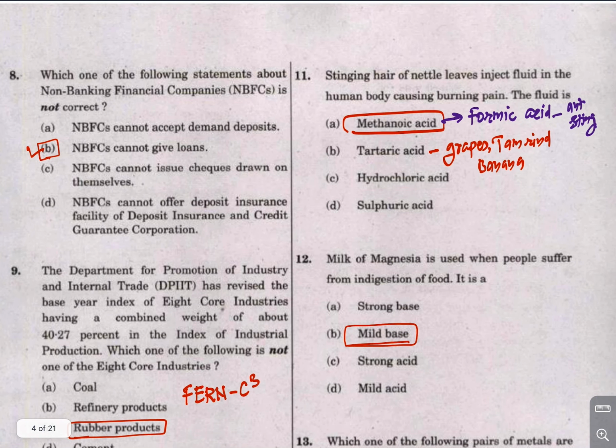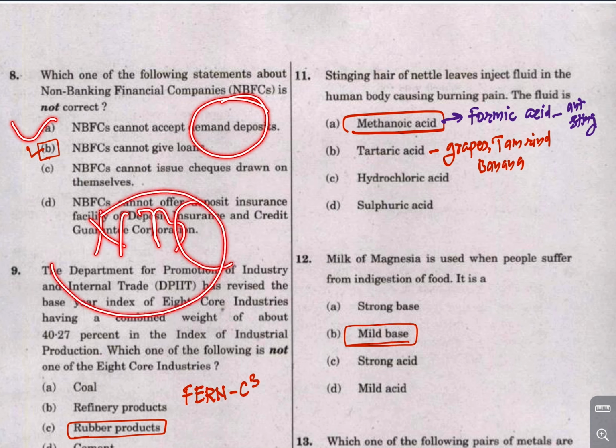About the NBFC. Which one of the following statements about the NBFC is not correct? NBFC cannot give loans. So this is not correct. NBFC can give loans. They can draw cheques upon themselves. They can issue bonds to raise loans, right? But NBFC cannot accept a demand deposit. This is correct. NBFC can accept time deposits.